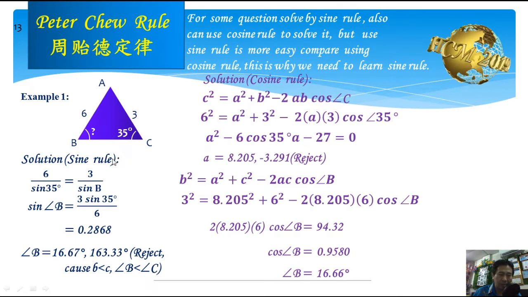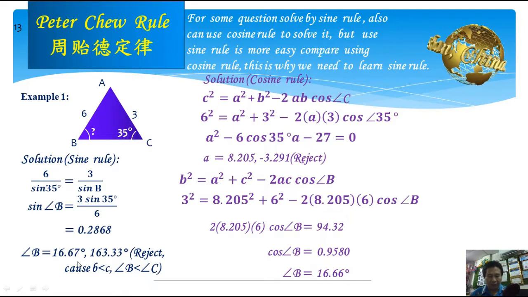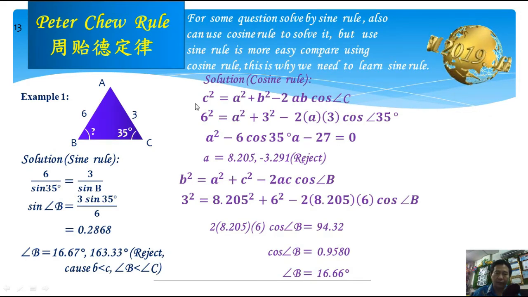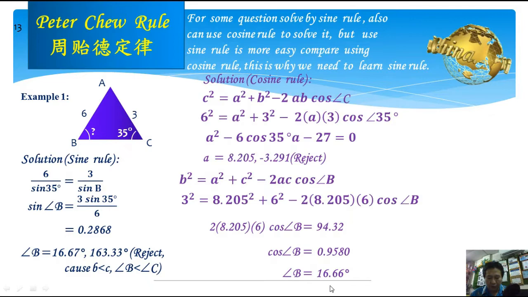We can see from here, if we use sine rule, you just need to use it once and you can get the final answer. But if we're using cosine rule, we need to use it twice to get the final answer. You see, you need to use it twice, 1, 2, to get the final answer. So, using sine rule is easier compared to using cosine rule.